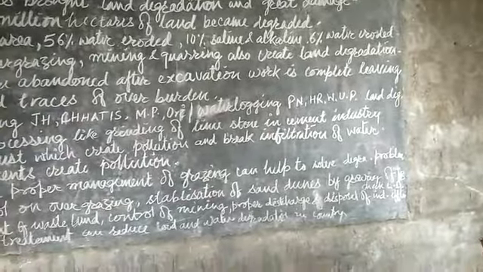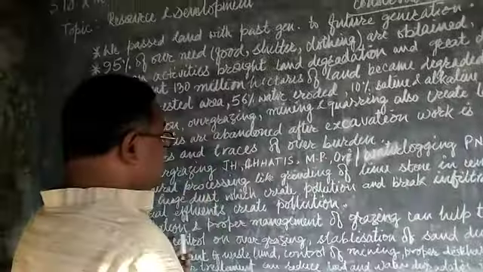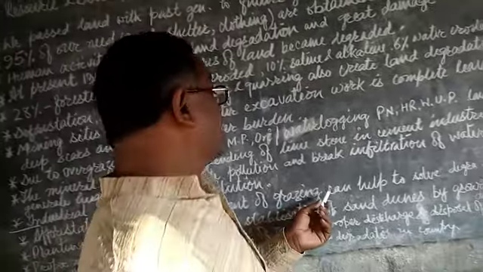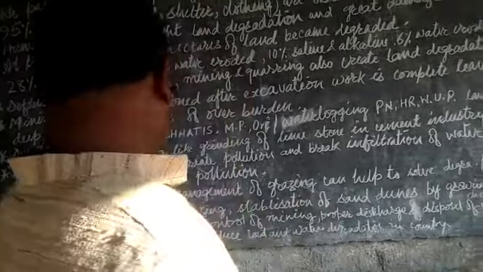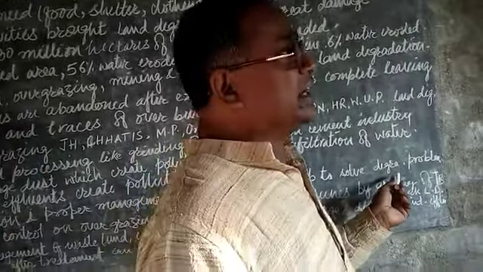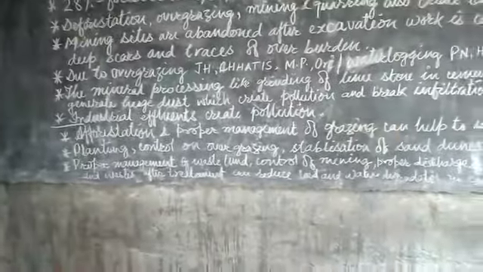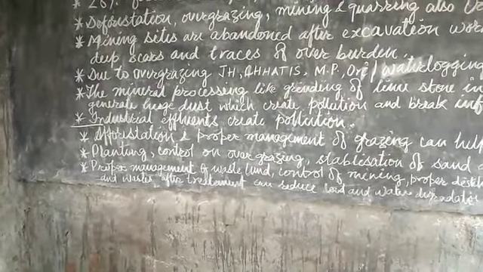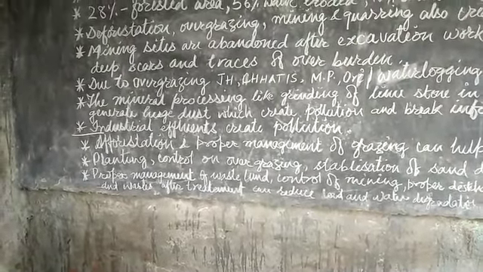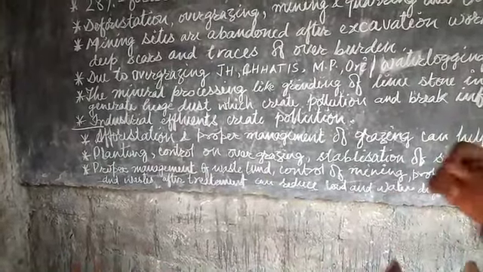Next are the conservation measures. Afforestation means planting of trees, and proper management of grazing land. If we adopt this process, it helps us solve land degradation problems. Planting control means planting plants on the marginal parts of mountains or plateaus. These are also adopted measures for land conservation.